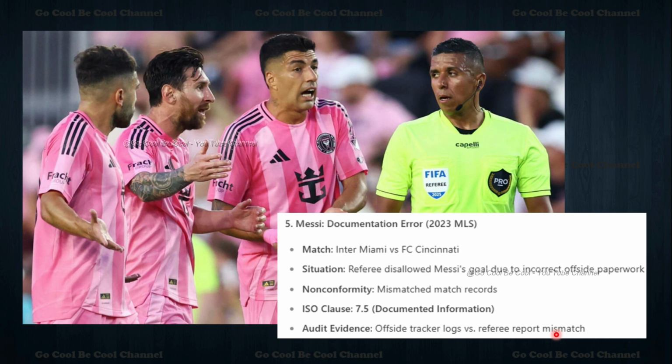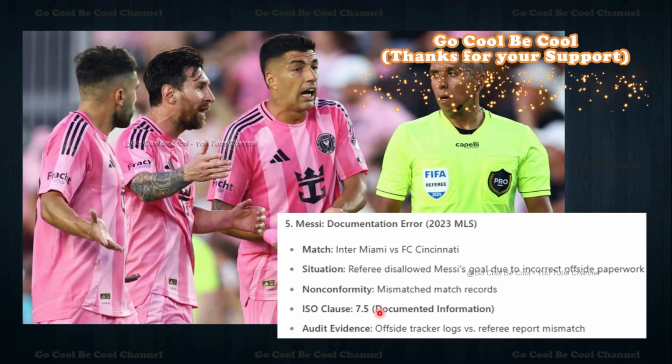So the referee report is a mismatch because there is no constant one. We have to submit that. We have not submitted exactly. So here is the documentation error 2023. Whenever you see a documentation error, you can directly locate it here: 7.5. That is documented information. So example 5 talks about this.